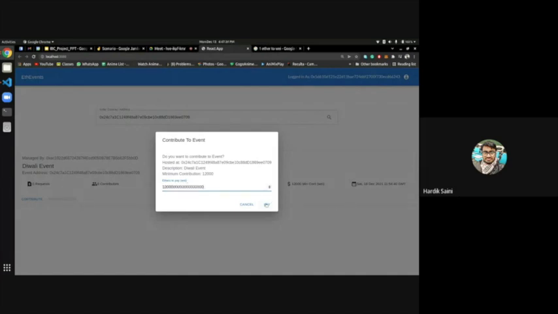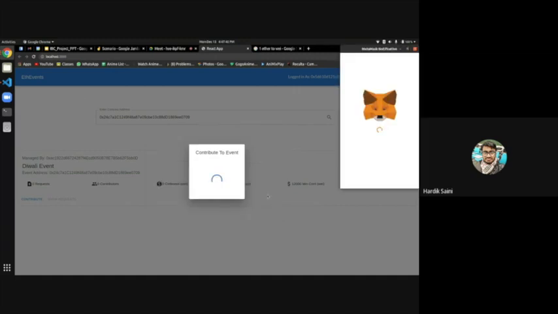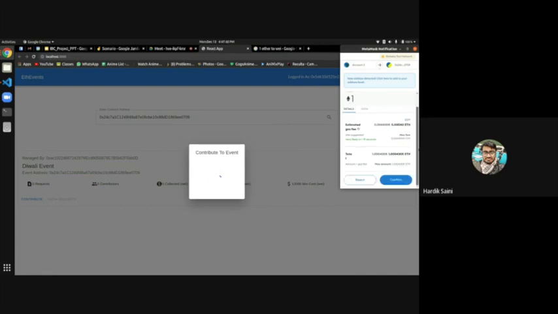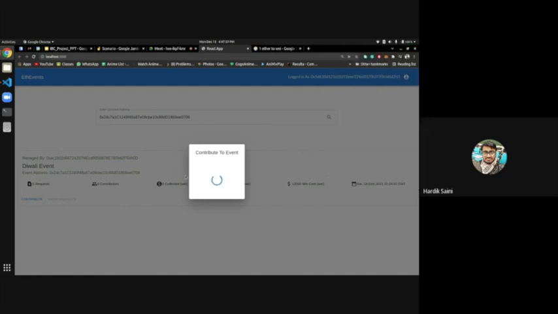I will pay an amount equal to 1 ether, and this is the data. It is showing me that I am paying 1 ether, so the total will be 1 point something ether, and I will confirm. It will take some time because the miner will process the whole block, solve the puzzle and find the nonce. Once he does that, this transaction will be processed and he will receive the transaction money, and I would have paid 1 ether to this contract.